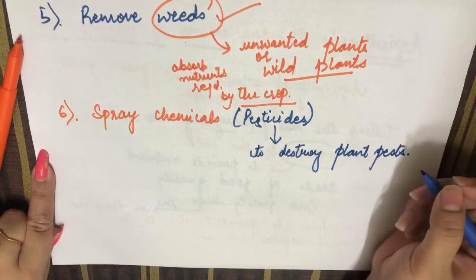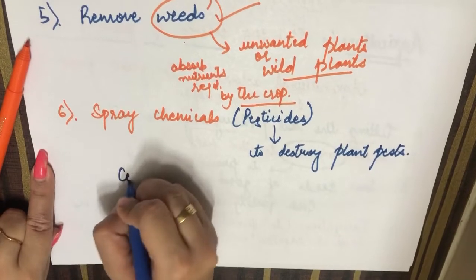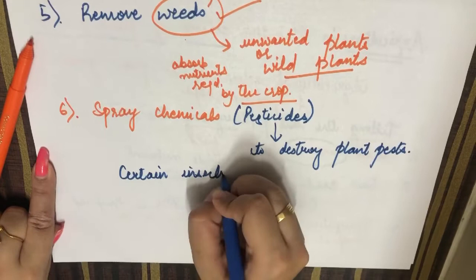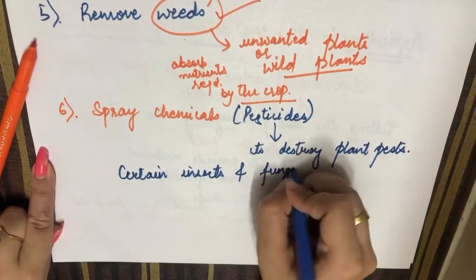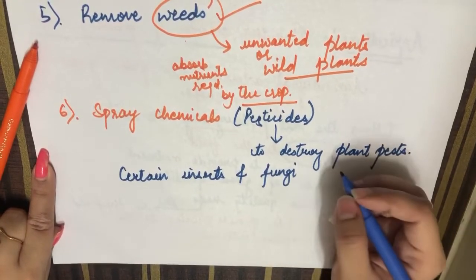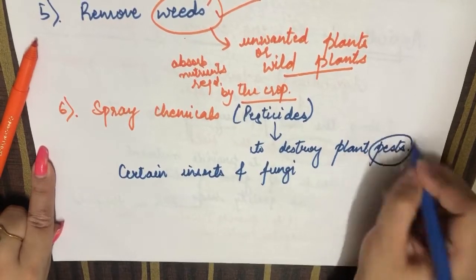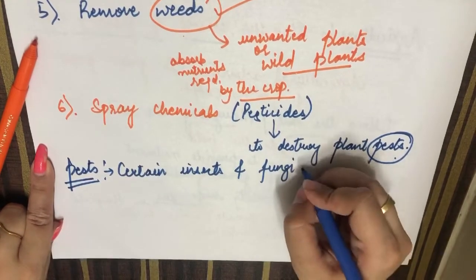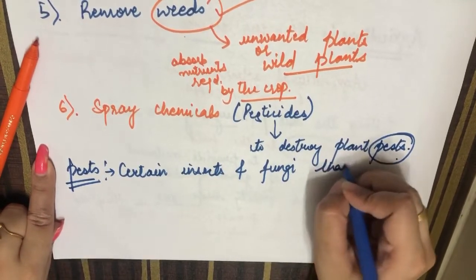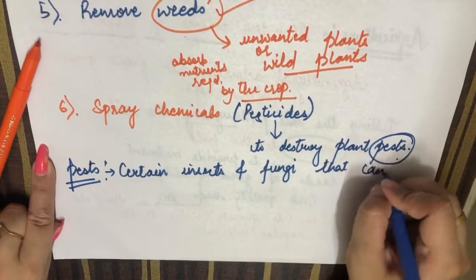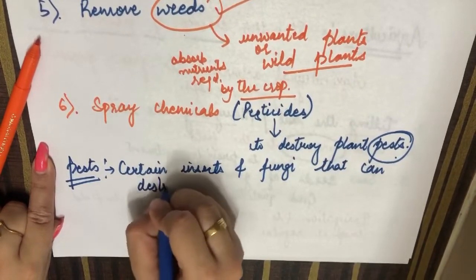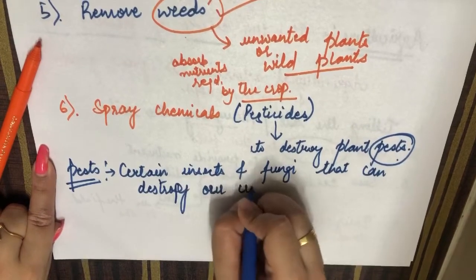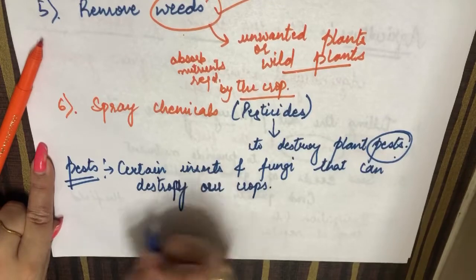Certain insects and fungi that destroy plants are called pests. Now what are pests? Certain insects and fungi that can destroy the plant crop, that can destroy our crops.